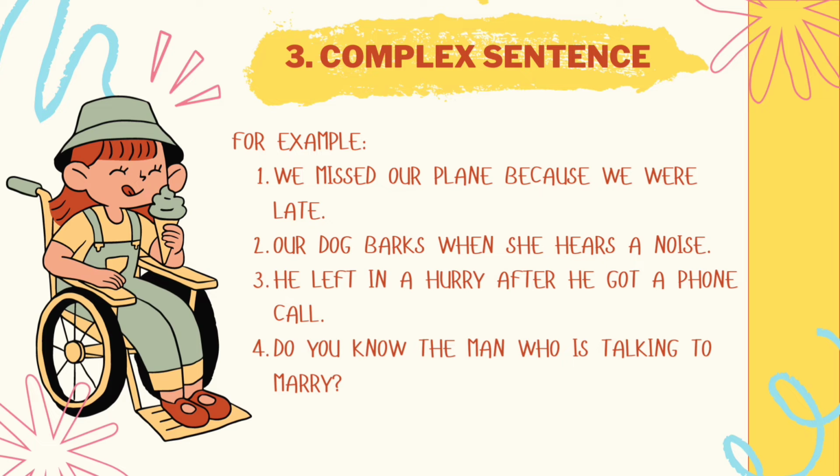For examples of complex sentences, we missed our plan because we were late. Example number 2, our dog barks when she hears a noise. Third, he left in a hurry after he got a phone call. Fourth, do you know the man who is talking to Mary? These are some of the examples by which you can understand complex sentence and it is very easy.